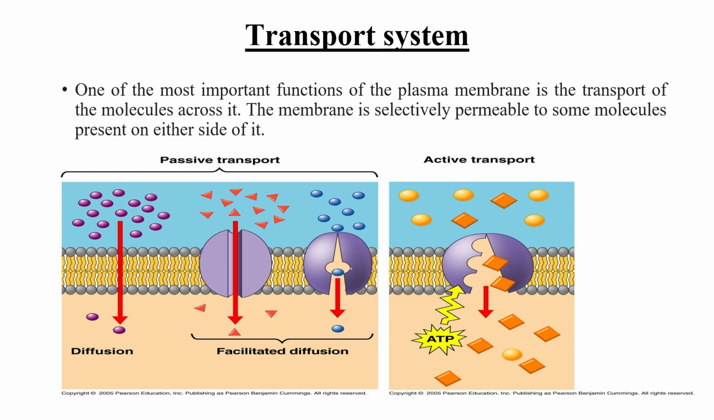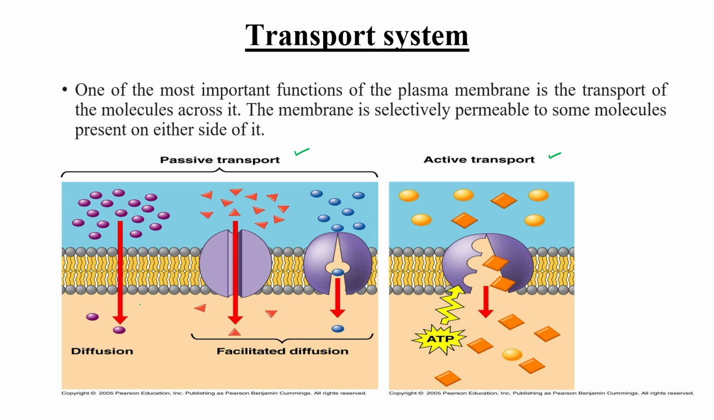As we have just discussed, the plasma membrane also acts as a transporter, meaning it is involved in the transport system. One of the most important functions of the plasma membrane is transport. As you can see, there are two types of transport: one is passive transport and the other is active transport. Passive transport is when certain molecules move from high concentration to low concentration, or along the concentration gradient.